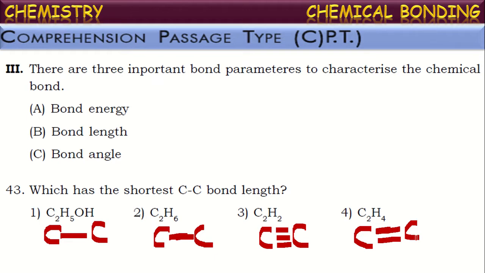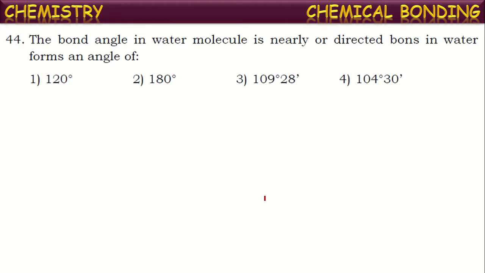Now they are asking for the molecule with the shortest carbon-carbon bond length. What will that be? The molecule with the triple bond between carbon atoms. That is acetylene, C2H2, the correct answer. Okay. Next one. The bond angle in a water molecule is nearly... Yes, what is the bond angle in a water molecule? It is 104 degrees 30 minutes, or 104.5 degrees.